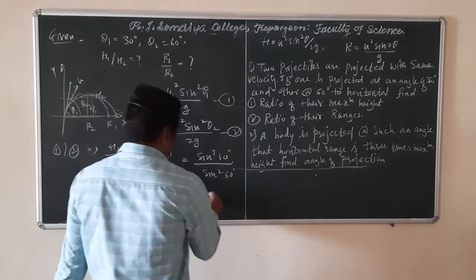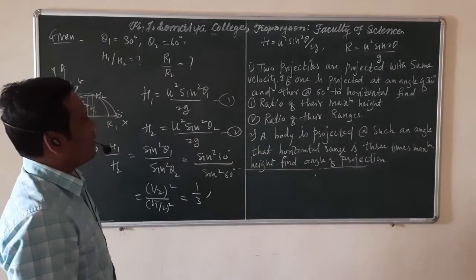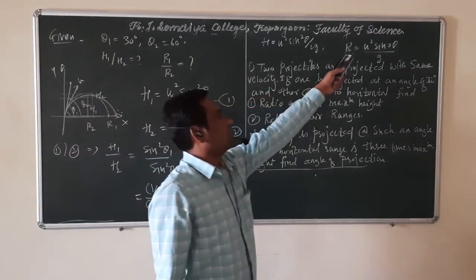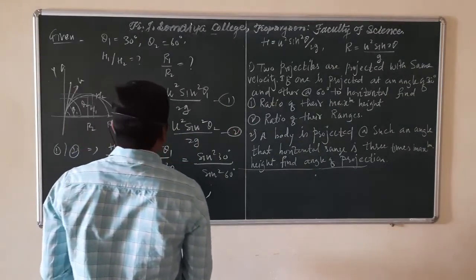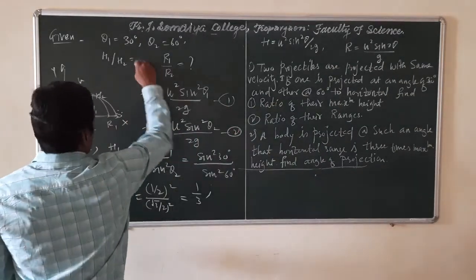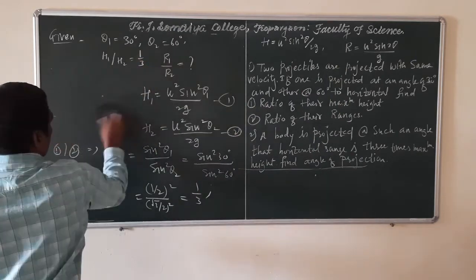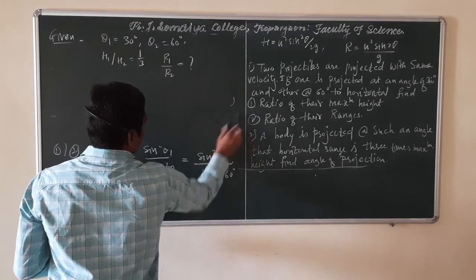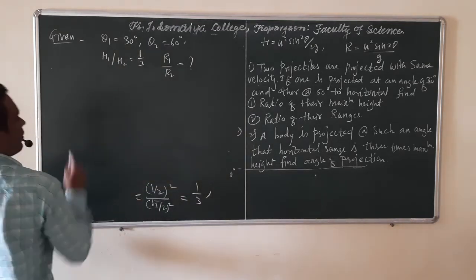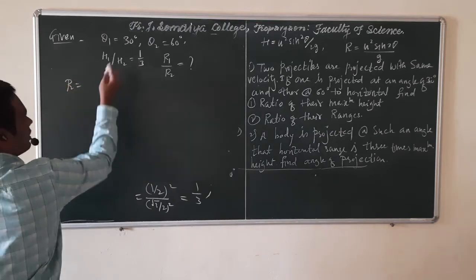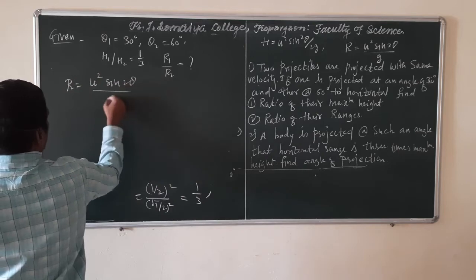Now next, the ratio of ranges. Again, we are going to use this equation for projectile. So h1 by h2, here we get 1 by 3. For projectile motion, range is given as R equal to u square sine 2 theta upon g.